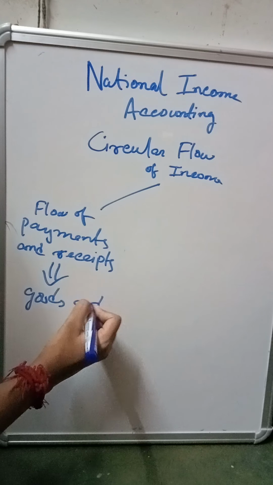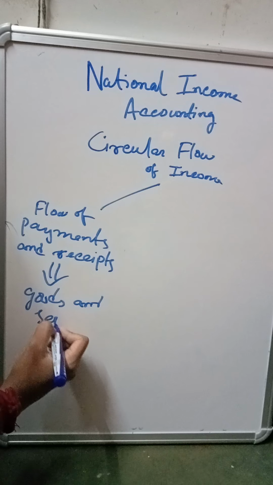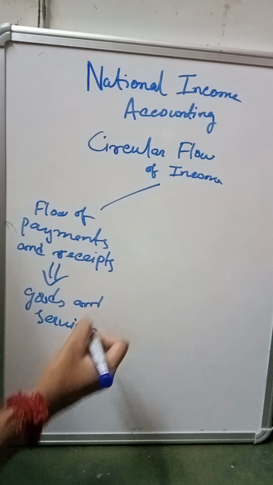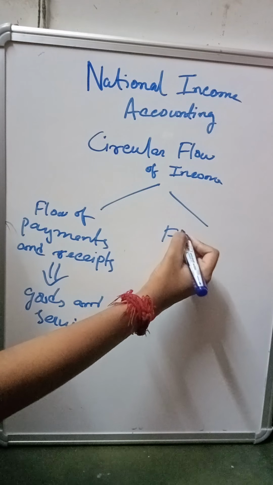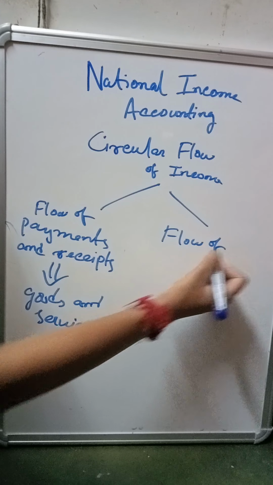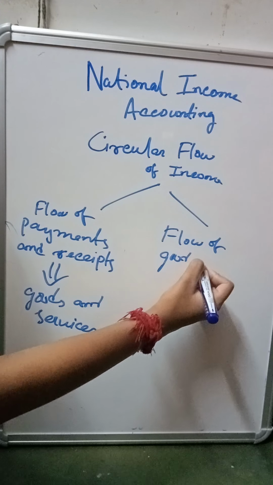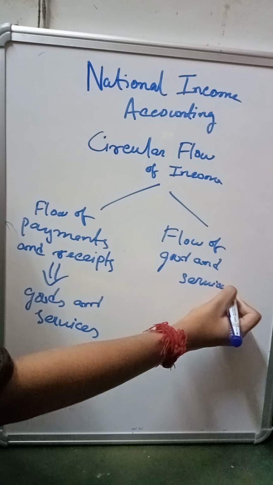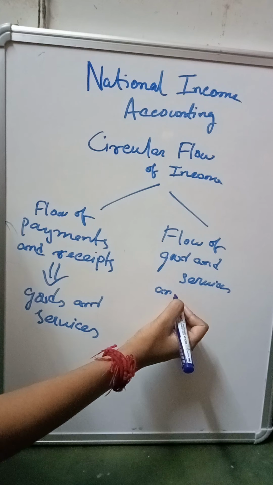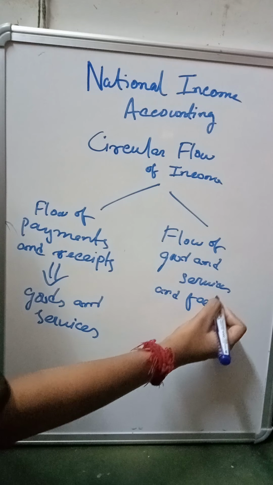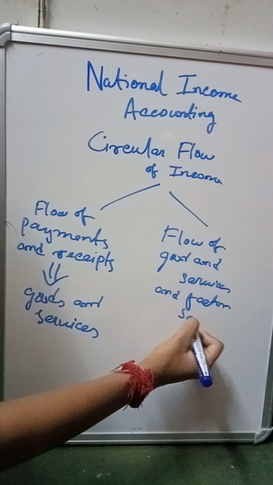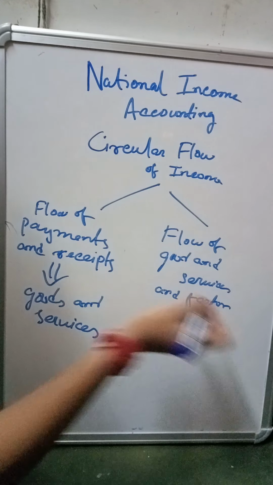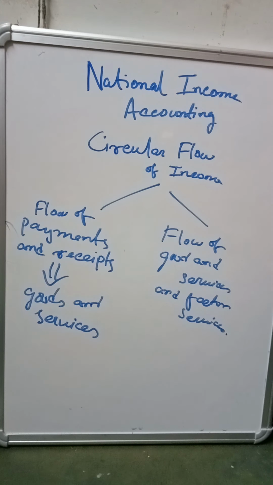Right, we made payments and receipts for what? For goods and services that we are using, and also the flow of goods and services and the factor services. Okay, that is flow of. So circular flow consists of two flows actually.